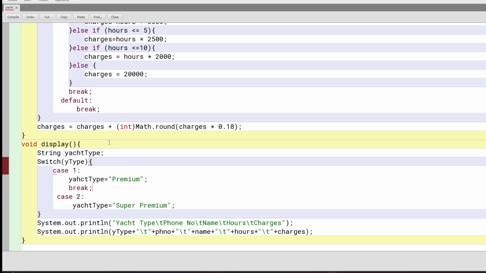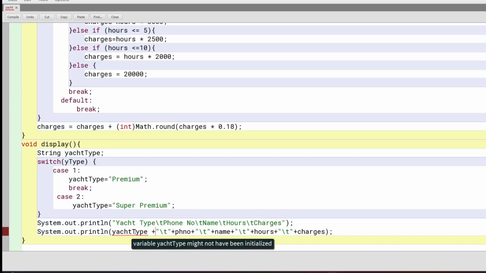Let me check. Switch. Yeah, switch is not captured. Yes, yType, right? That's what I thought. yType, super. And now instead of yType, we should have yType. Alright.